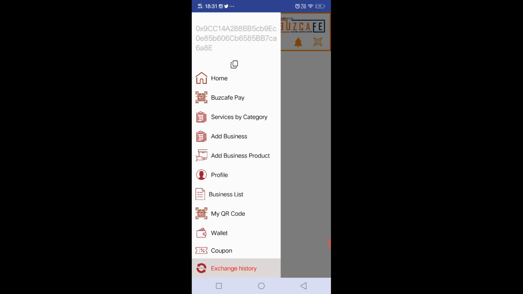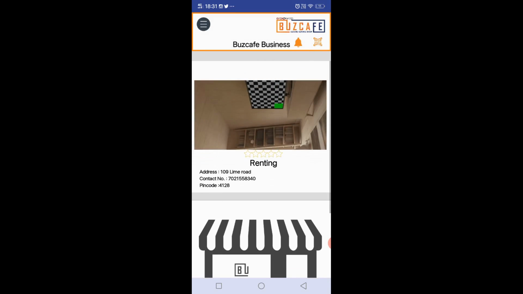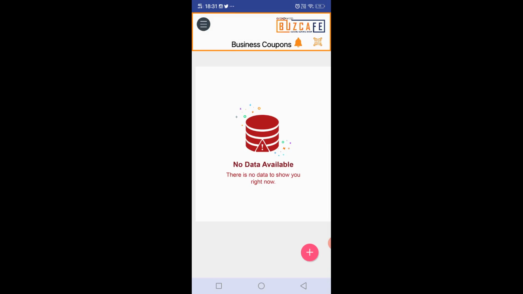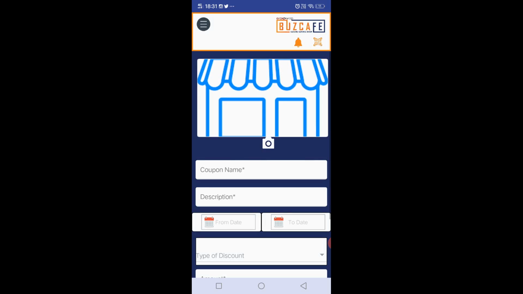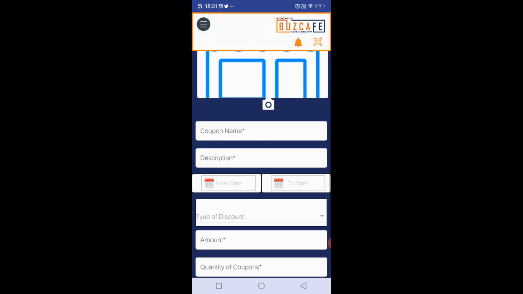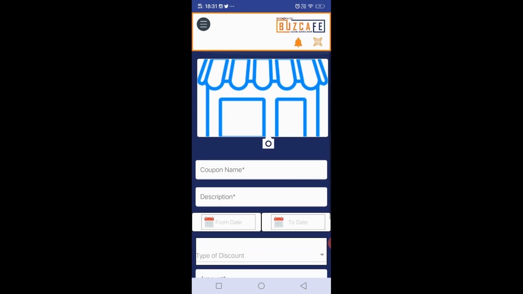coupons. If you go to the coupon, you can see this is the listed business. I'll click on this business. There's no data, that means there's no coupon available. I will click on this add and can fill in this form and add a coupon under this business, so that we as a seller can provide our customers valuable deals and some discounts to attract them to our services.